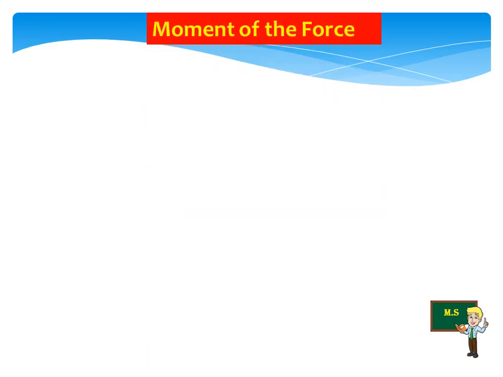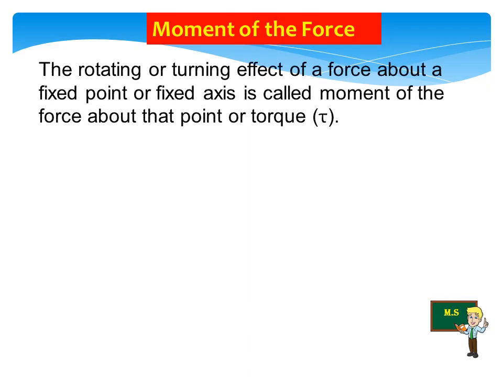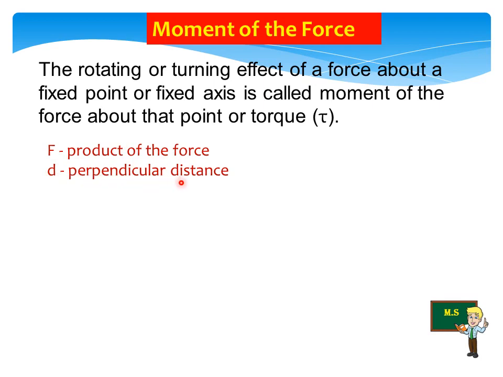Moment of the force. The rotating or turning effect of a force about a fixed point or fixed axis is called moment of the force about that point, or torque. Here the symbol represents the torque, and it is called tau. And the torque is measured by the product of the force and the perpendicular distance between the fixed points.